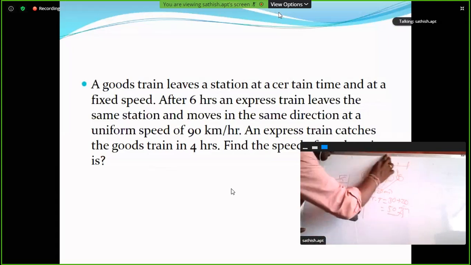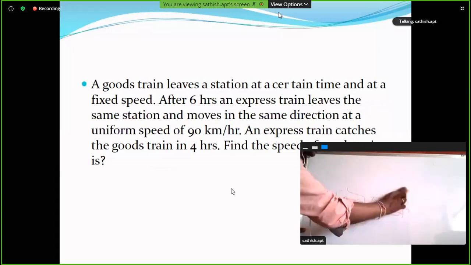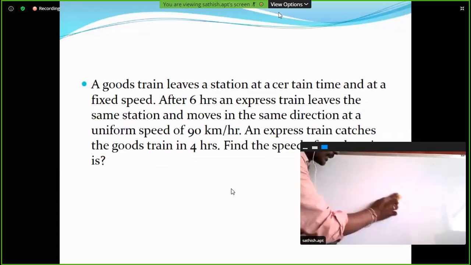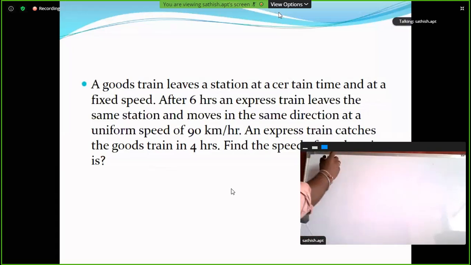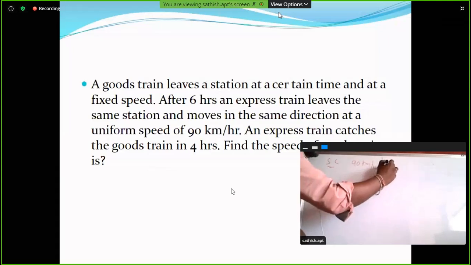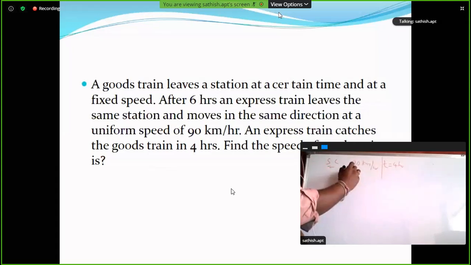So simple, what is the speed of the express train? 90 kilometers per hour. Shortcut. So it catches the goods train in how many hours? 4 hours. So the speed of the express train is 90 kilometers per hour. That means it covers 90 kilometers in 1 hour. In 4 hours, 90 into 4, 360 kilometers.